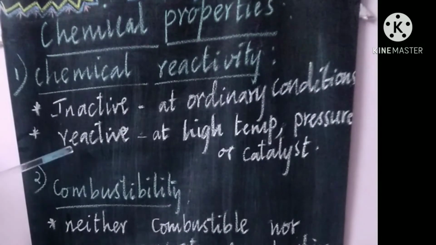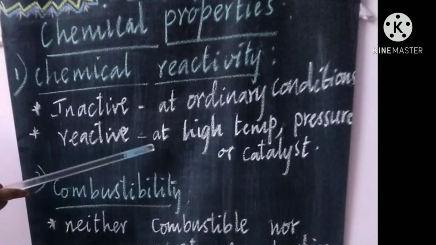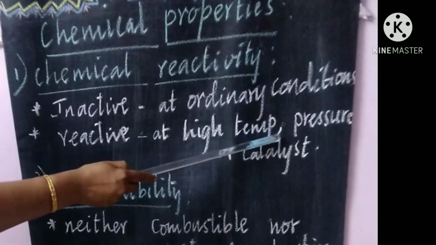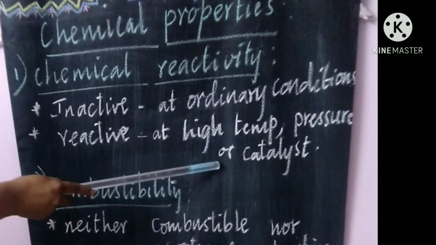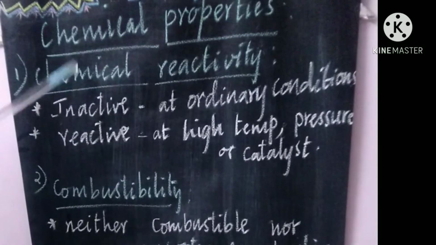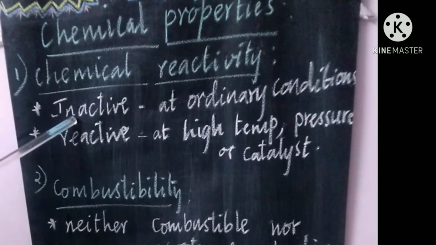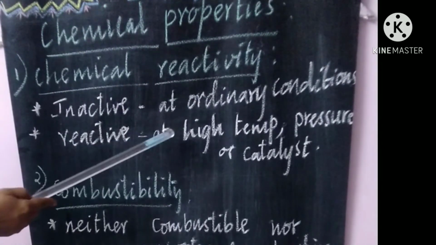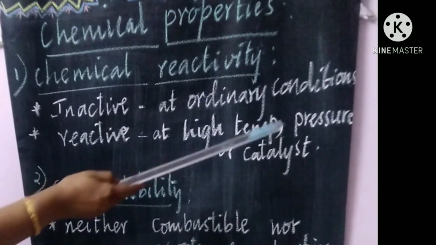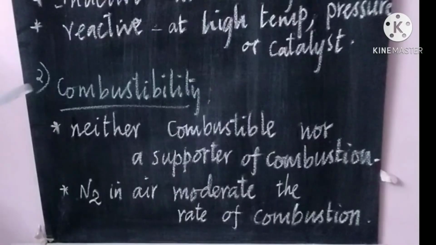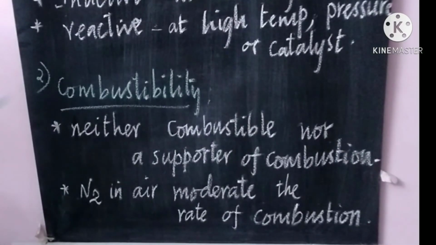But it can combine with other substances or elements at some conditions: at high temperature or pressure or in the presence of a catalyst. So, chemically, nitrogen is inactive at ordinary condition, but it can be reactive at high temperature, pressure or with the presence of a catalyst.